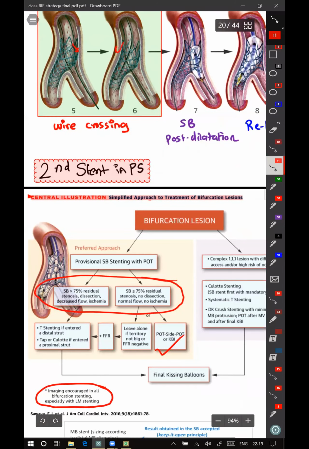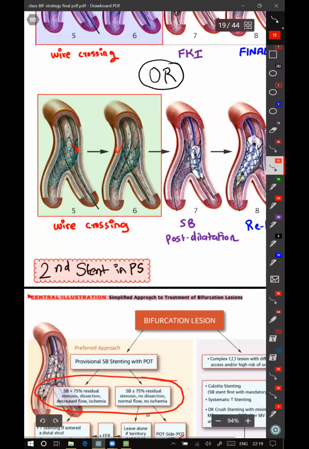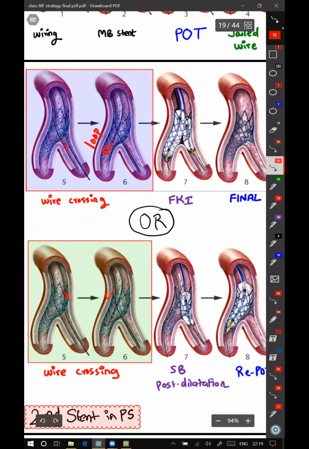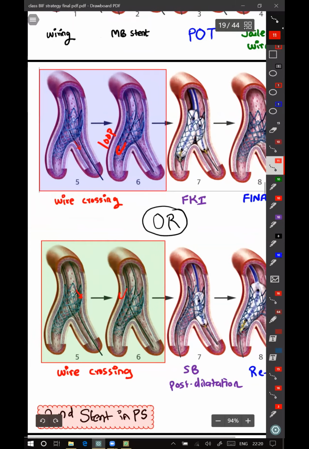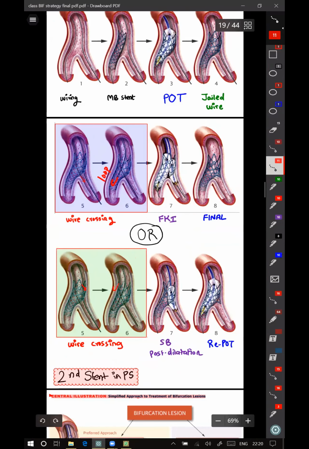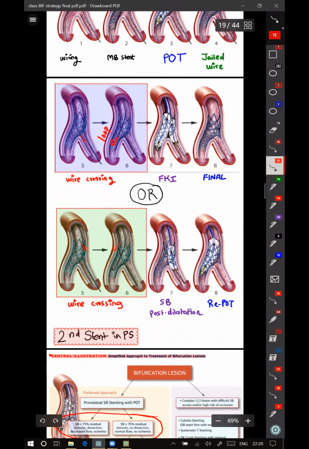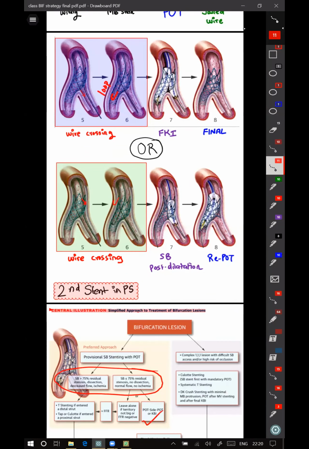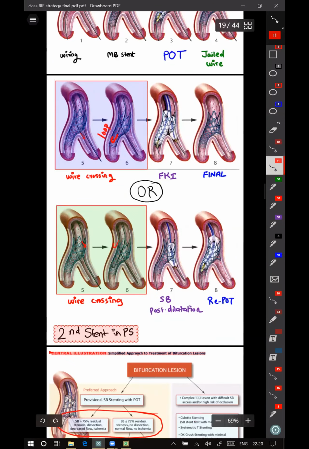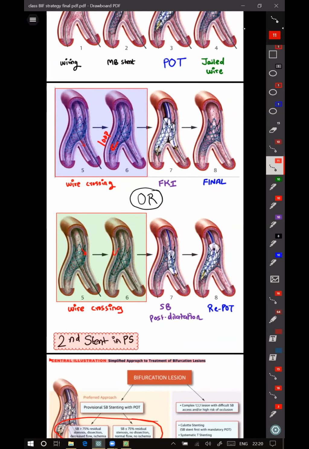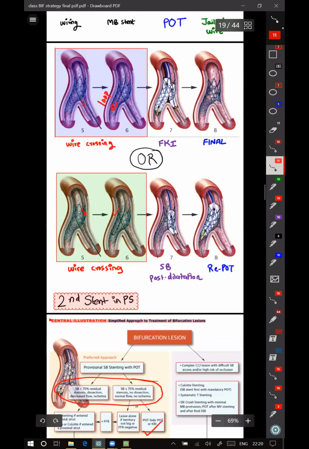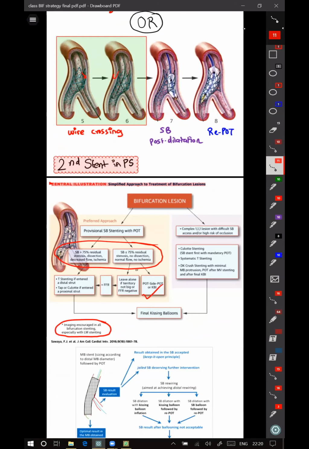So provisional stenting is over. A 6 French catheter, I think this report will be easier, no? Or pot side pot. You mean this second thing, pot side pot, no? Yeah, both are possible. Yes, that's what I'm telling. Post dilatation will be more feasible if 6 French is used, no? Yeah, in this case all of it can be done through 6 French. The last one can be done through 6 French, no? Yeah, that's what.